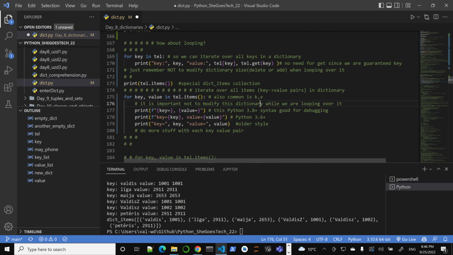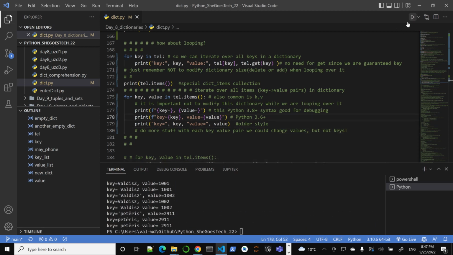So we can use, I provide 3 ways of printing out the results. Of course, again, we can change the numbers. So, for example, we could change values, but not keys, right? That's important to remember, not to change keys. So you see different ways of typing, right?